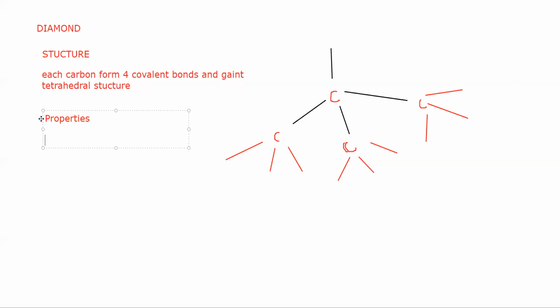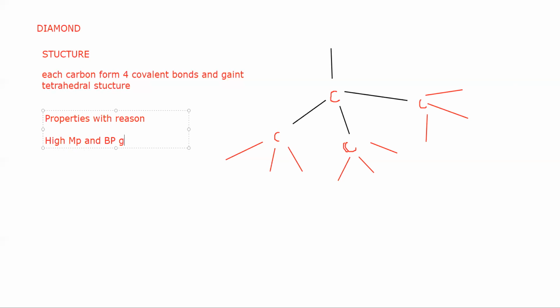The properties of diamond: it has high melting and boiling point. You should know the property with reason, because sometimes they ask why specifically high melting and boiling point.